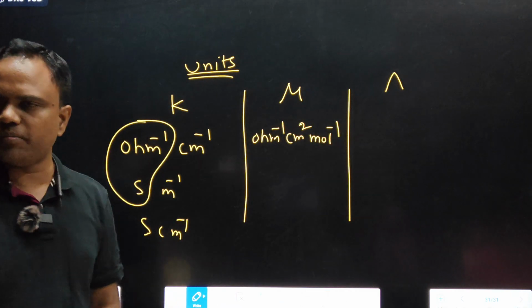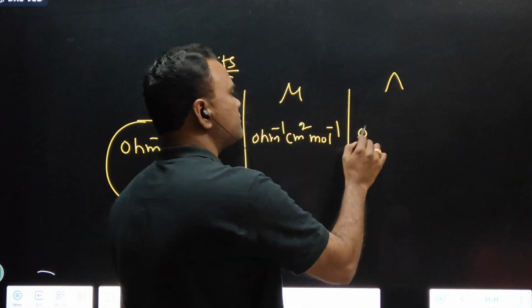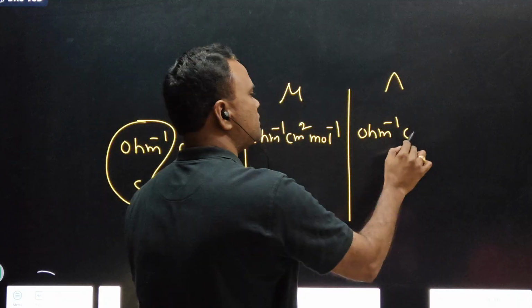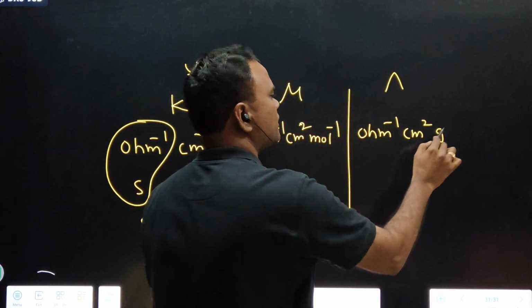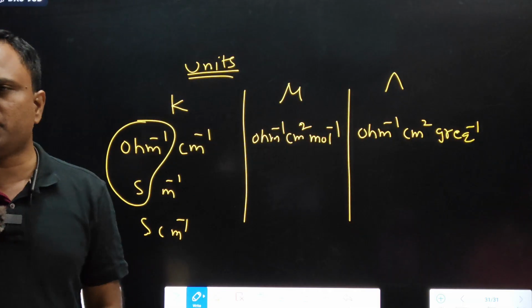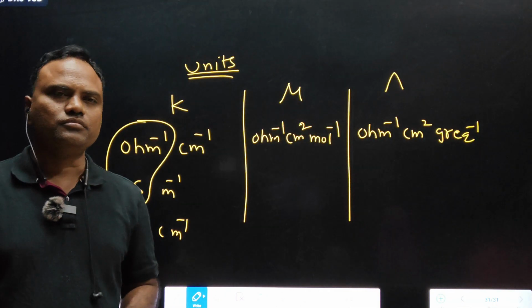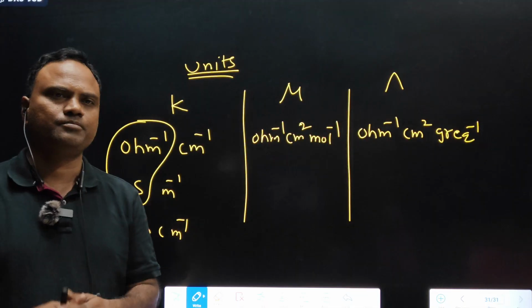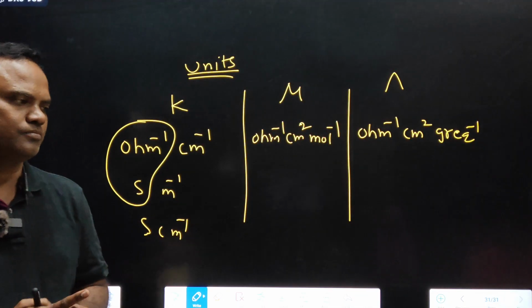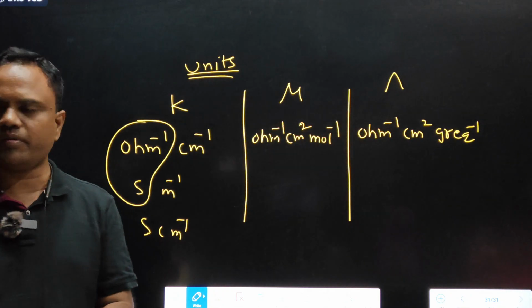Equivalent conductance units: ohm inverse, centimeter square, gram equivalent inverse.